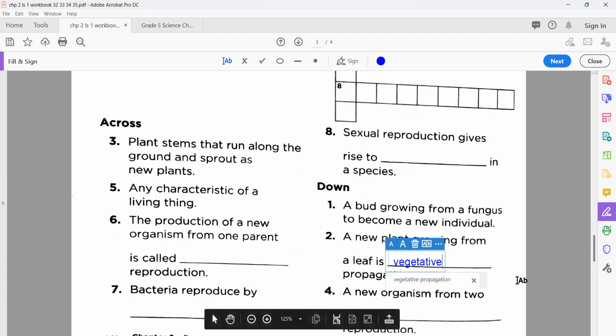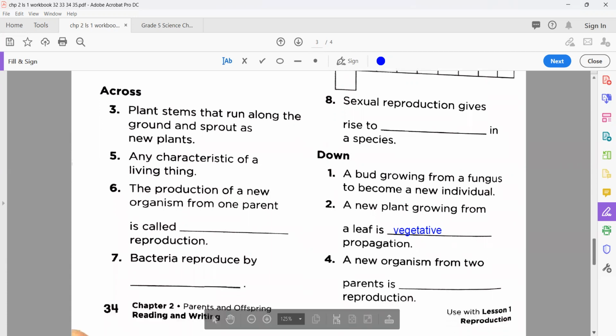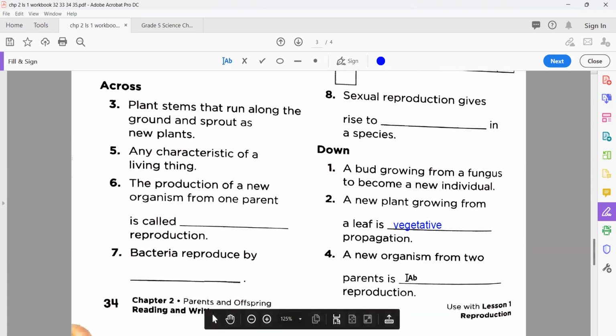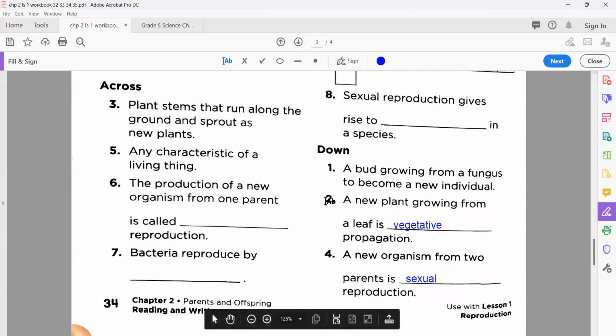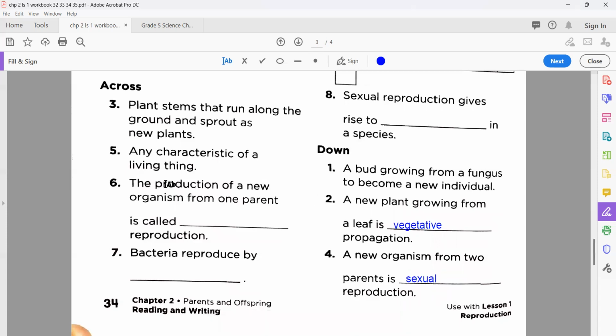Vegetative. Okay, number two, then we have number four. It's like this: a new organism from a parent is sexual. Well done. Okay, number three, already done. Number five, done. Number six, asexual. Okay.